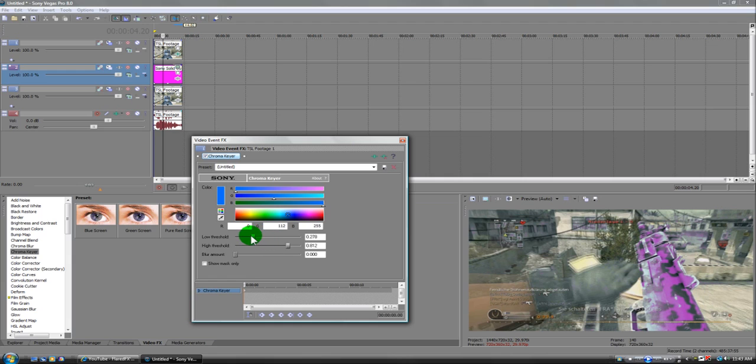So if you want, mess with the stuff. As you can see, since I put the low threshold down, it made the stuff in the background disappear a little bit, and it also made it less light. So if you want, just keep the low threshold at 0, and the high threshold, mess with it, but do it wherever you think is good.